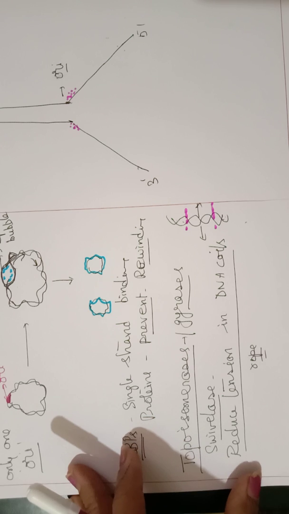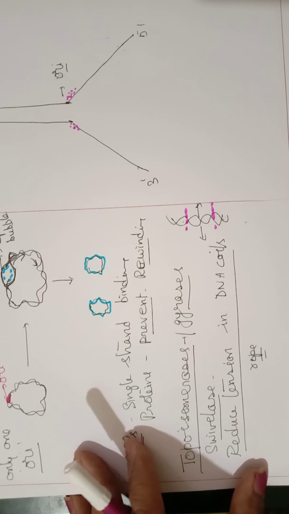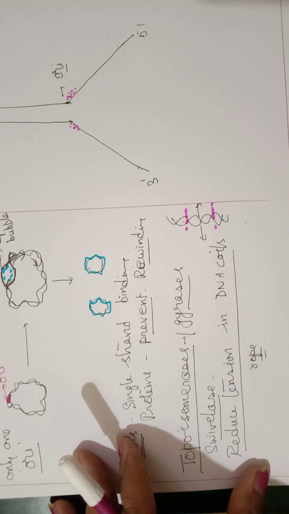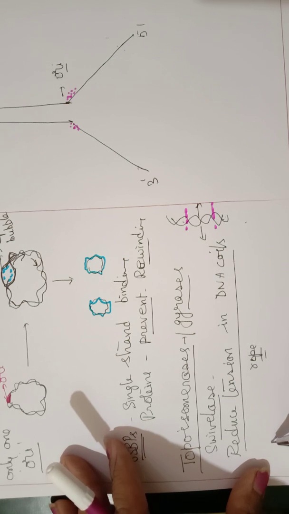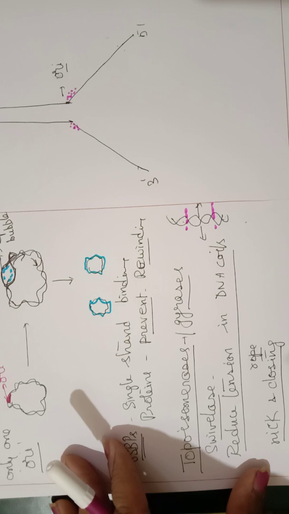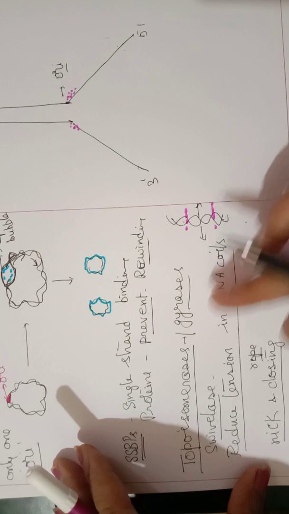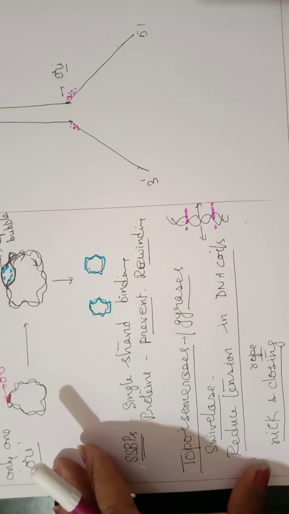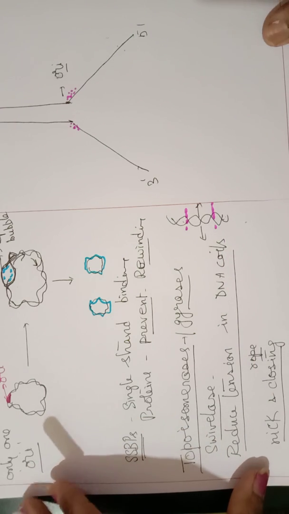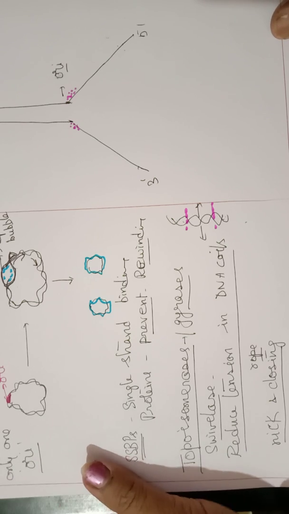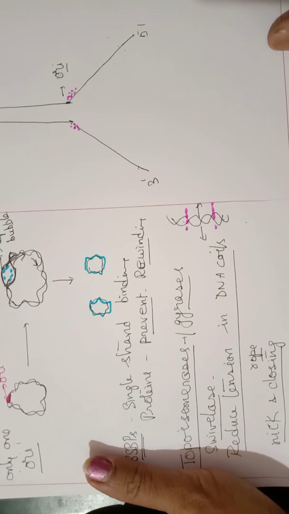And again it rejoins. After reducing the tension, again it rejoins. So the function is to cut and rejoin, and this enzyme is also called the nick and closing enzyme. Nick means cutting and then it closes again, so that the tension created in DNA coils can be reduced. So this is the function of topoisomerase. Now the synthesis of new strands.